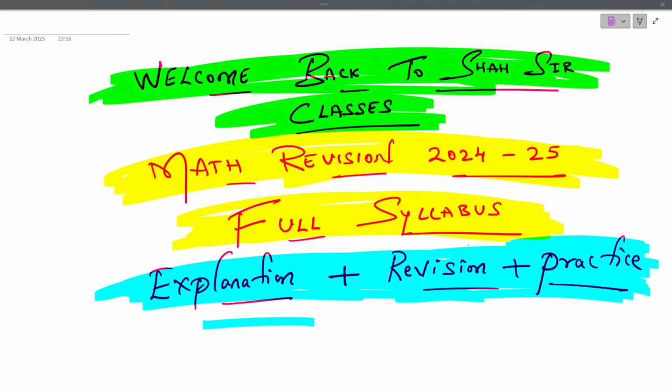Today we are going to discuss the most important mathematics of class 10th questions, as most of the students were asking me a few doubts, especially with respect to the chapter areas related to circles.